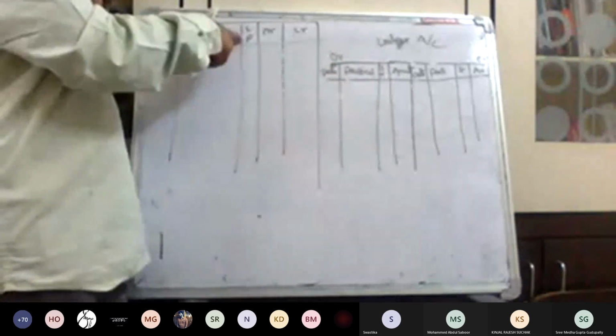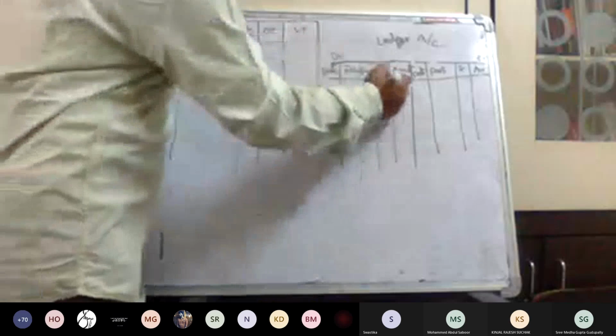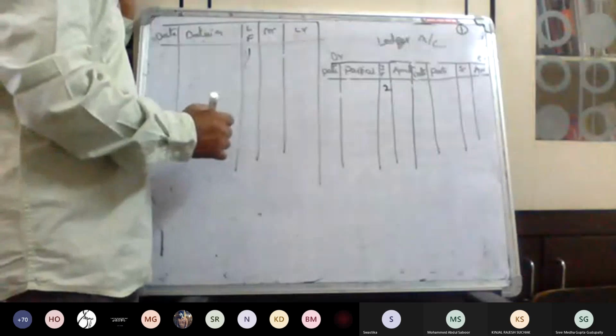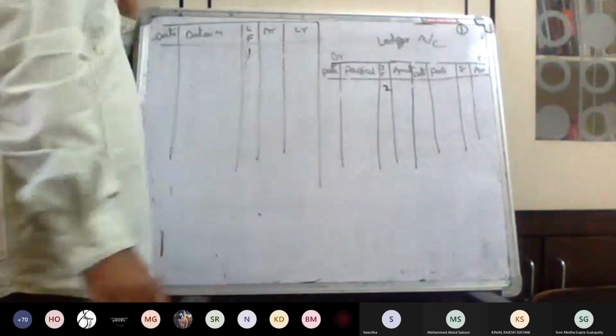Ledger. Again, date, particulars, JF. See, last time I told you, LF. Here, for example, page number 2 is there. This will be recorded here, page number 2. What is the page number here? That will be recorded here. Okay, this is nothing. It is when we are using it as a practical. Of course, nowadays